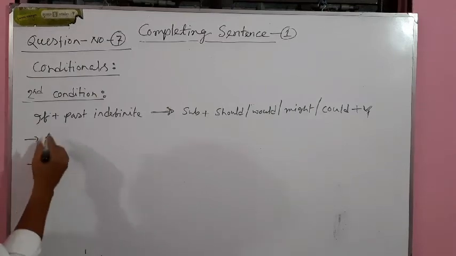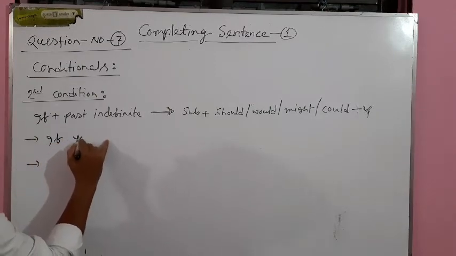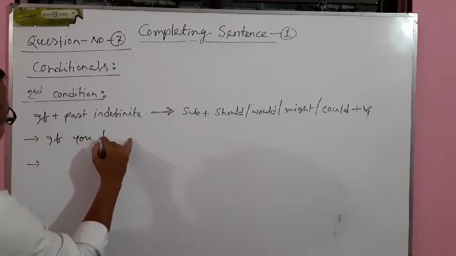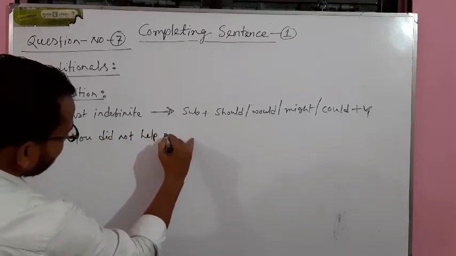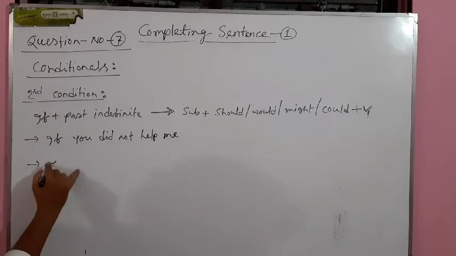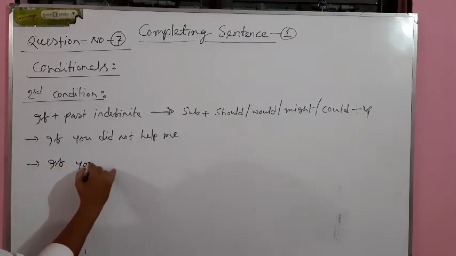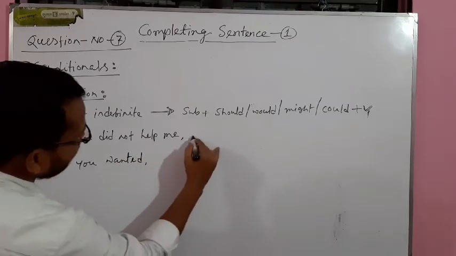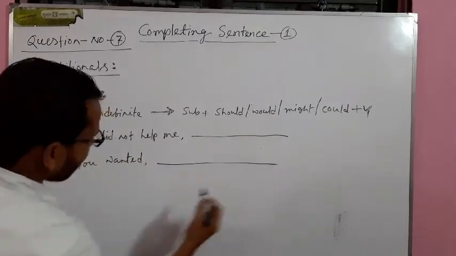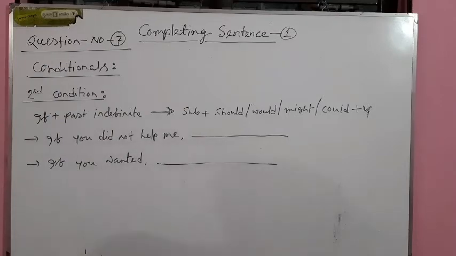Two examples. If you did not help me, first one, and second one, if you wanted. Okay, there can be so many examples. I am just showing one or two, otherwise I cannot finish my class. That is why I am showing just one or two. In this way, you can solve so many sentences, right?